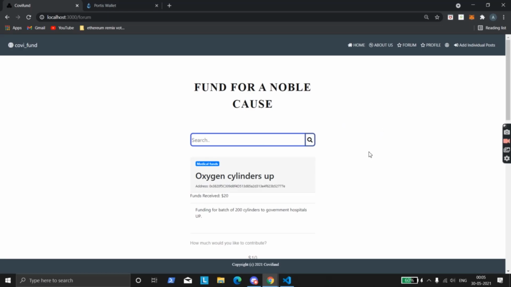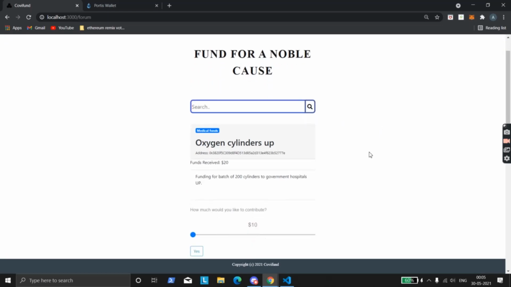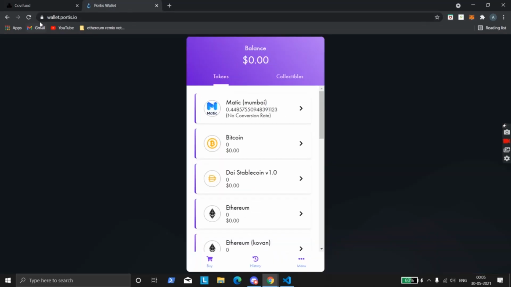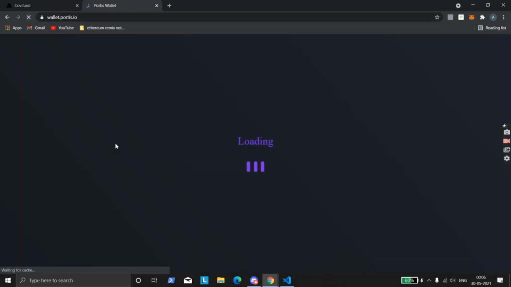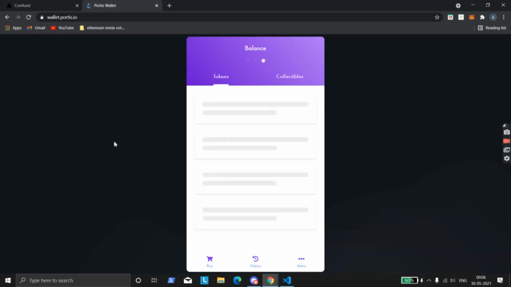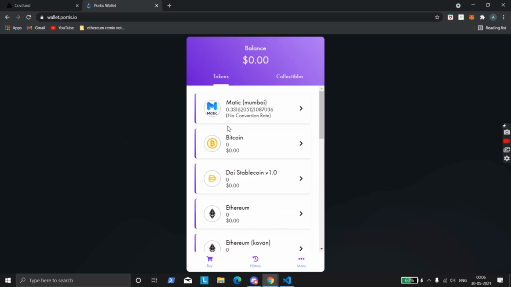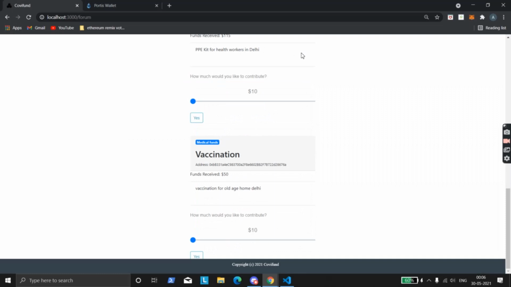Okay. So now if we check vaccinations again, then we can see the $50 has come up here. Now we need to check our Portis wallet and the Matic test network. If we refresh the wallet, we can see that the amount should be deducted. Yeah, it is deducted from the wallet. So it has been successfully moved to the person who added the post. Okay, great.